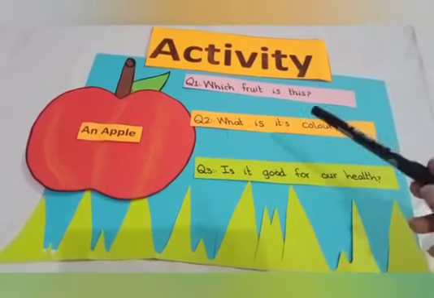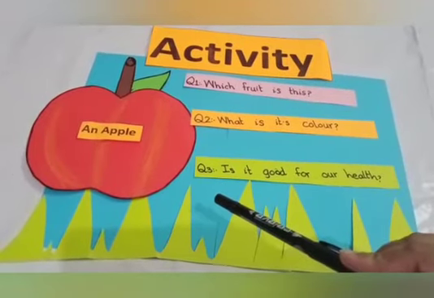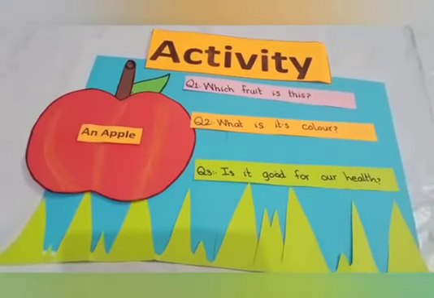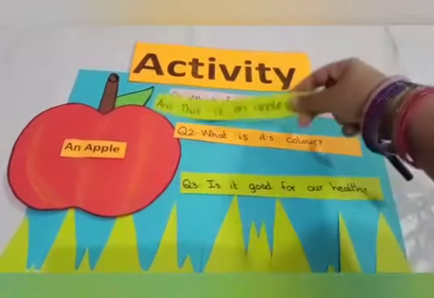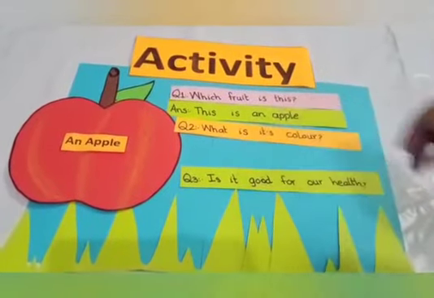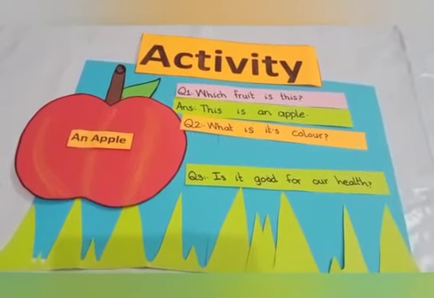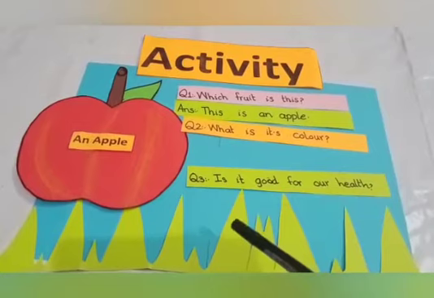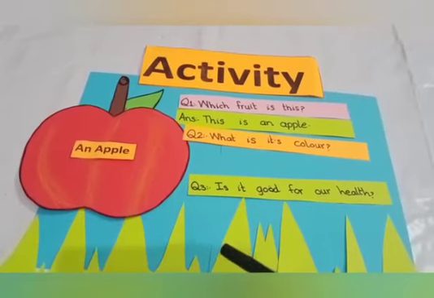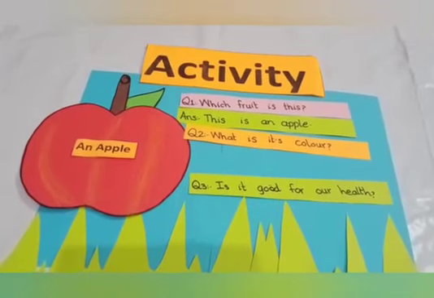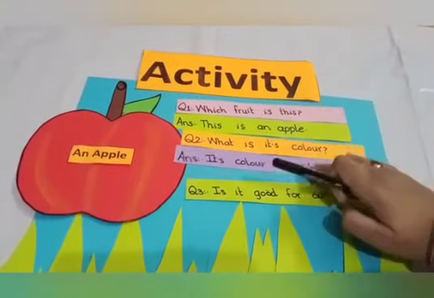Okay, first question is, which fruit is this? Now tell me, is it a mango? No. Which fruit is this? Yes, this is an apple. What is the answer of the first question? Which fruit is this? This is an apple. What is its color? Is its color orange? No. Is its color white? No. What is its color? Yes, its color is red.